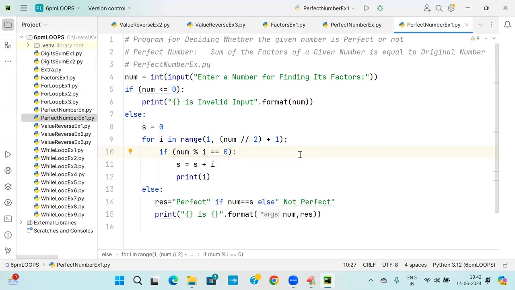Sir, from this code, can we say whether the number is prime or not by using a count variable? By using another count variable or any extra count variable. Count variable, what is that?